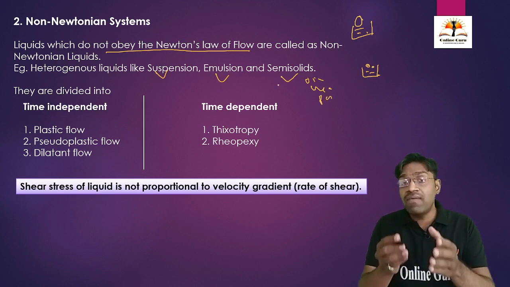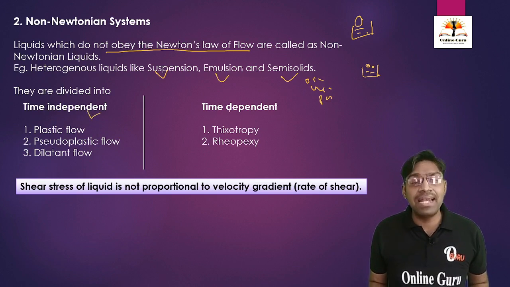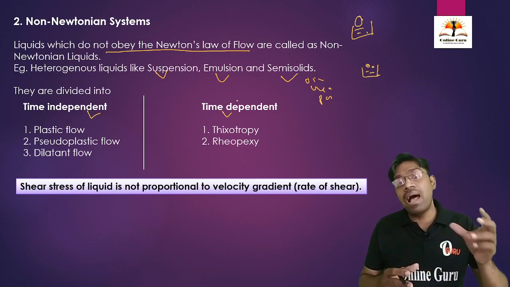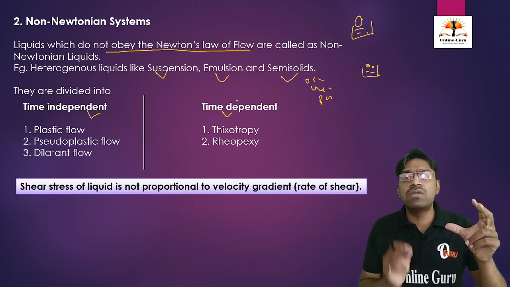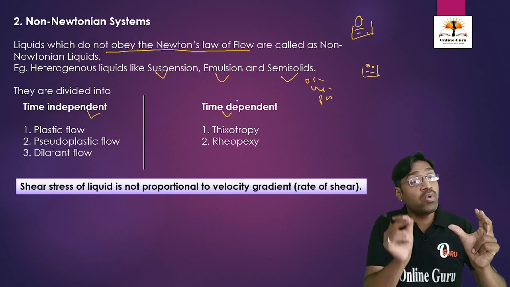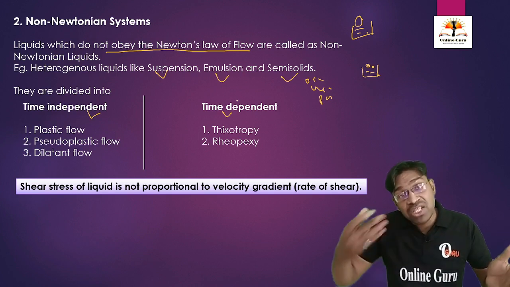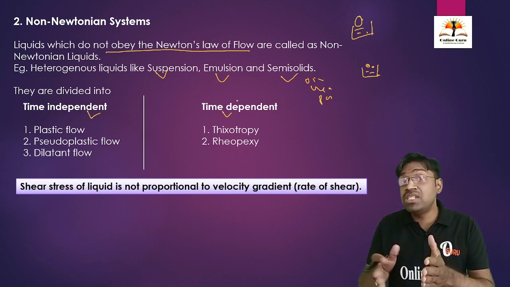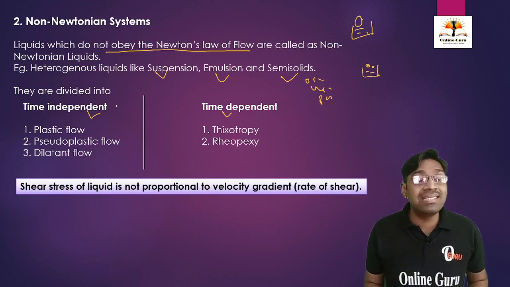We are going to divide non-Newtonian systems into two parts. The first is time independent and the second is time dependent. What is time independent? If we take a non-Newtonian system, it has a certain amount of viscosity. We shake it, meaning we apply some shearing stress to it. Then the viscosity of the liquid may change. It may increase or it may decrease. But the viscosity change is permanent. It is not going to revert back to normal. This is what is called time independent.